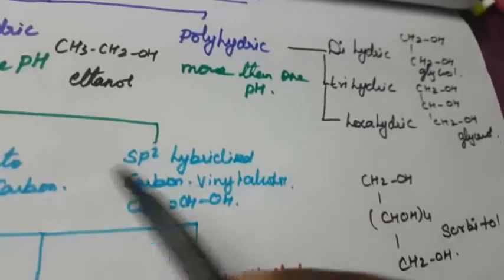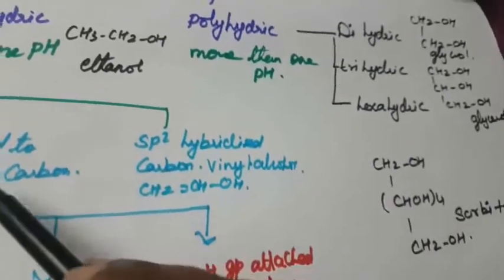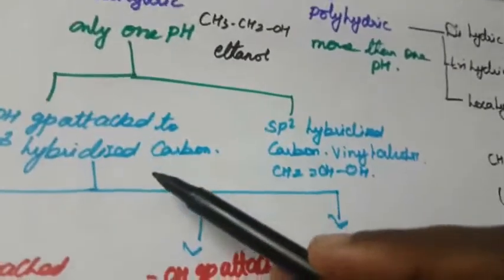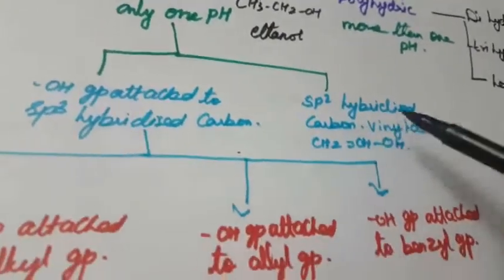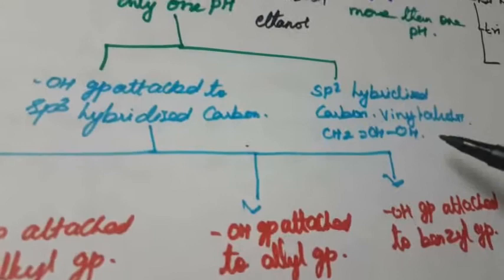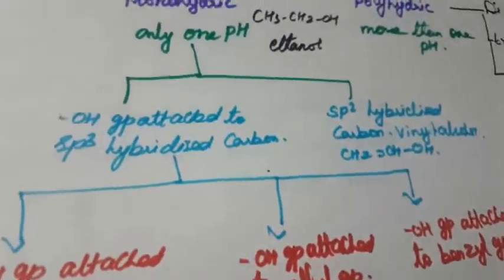The monohydric alcohol is again classified by the OH group attached to an sp3 hybridized carbon, and another one is an sp2 hybridized carbon. Before going to this classification, first we are going to see how to name this hydroxy compound. We already studied this in the 11th standard, so once again I will recall that.